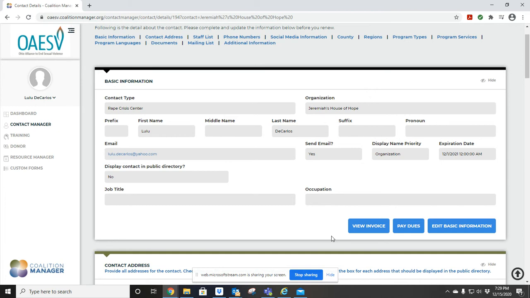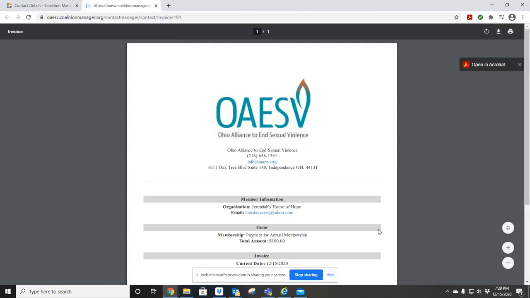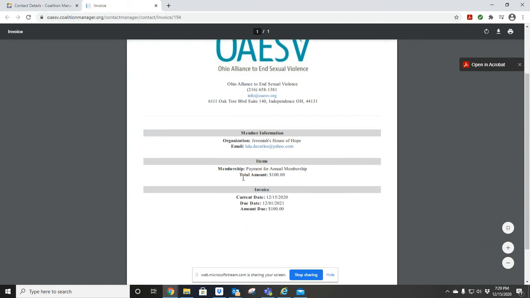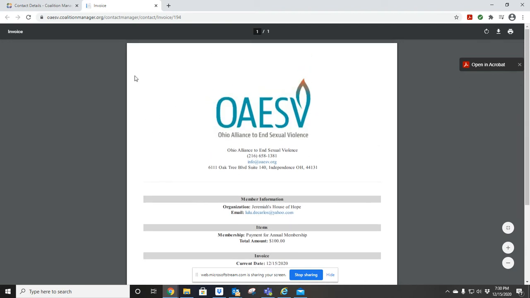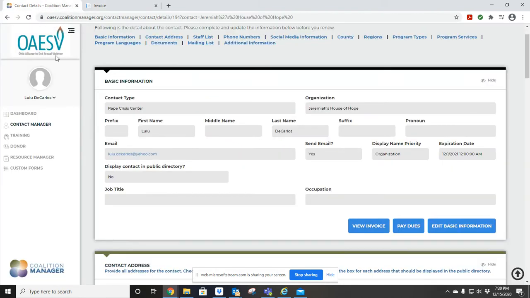You also have the option to view the invoice. When you view the invoice, it's going to take you to a different page, and on there, it's going to give you the amount that is due for your membership dues. And it will also give you the date that you want to go ahead and make that payment by. We could go ahead and go back to Coalition Manager.